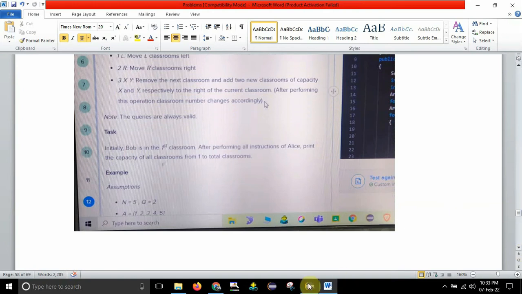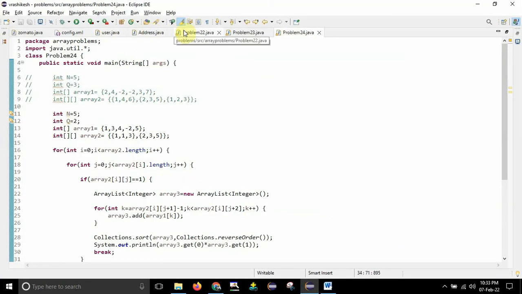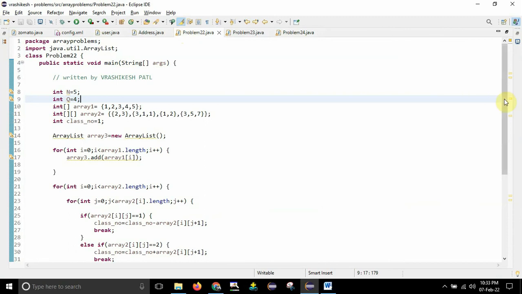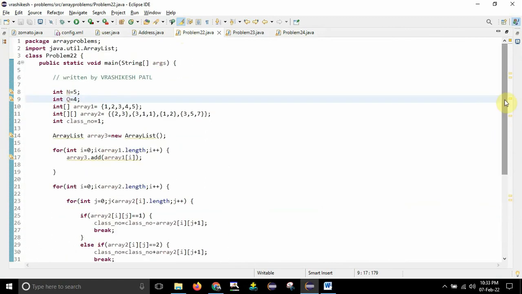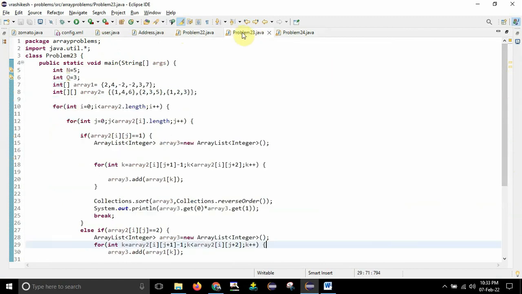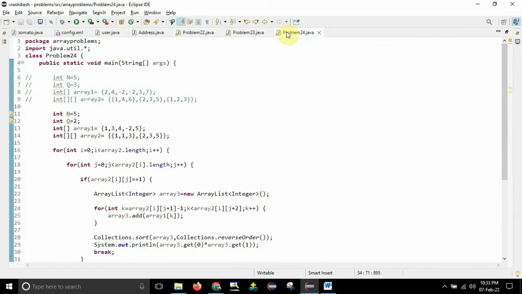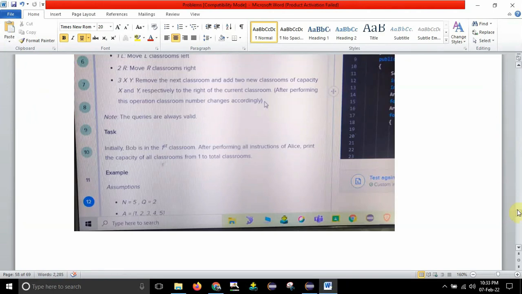So this code actually I have solved, guys, and it is in this file, I think. Yes, so this is the code and I have explained it pretty well in my last video. So if you want to watch that one, that is also available. You can just see it in the description, guys. So yes, I just wanted to tell you that if you are seeing this question, then I recommend you to see that question as well, because they are of the same type.